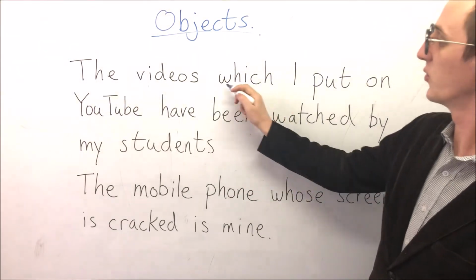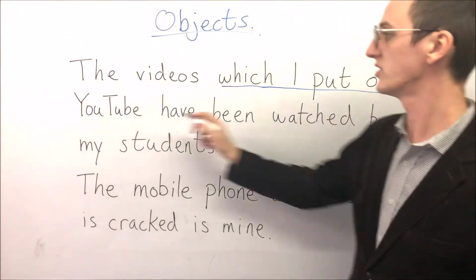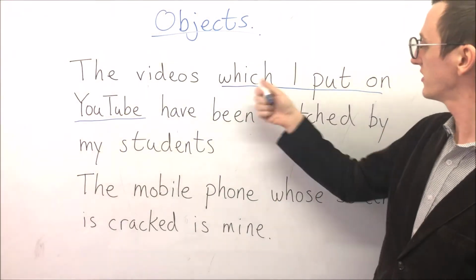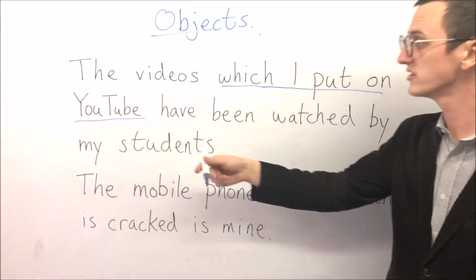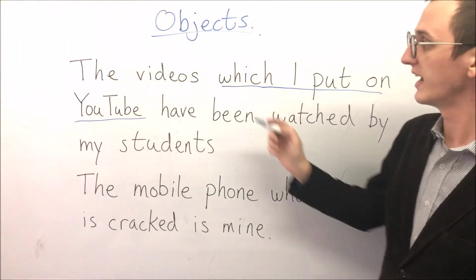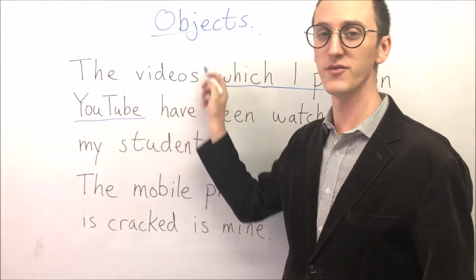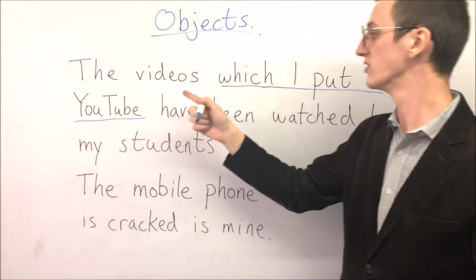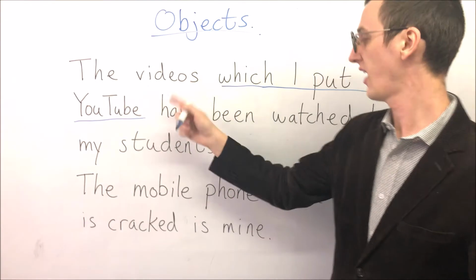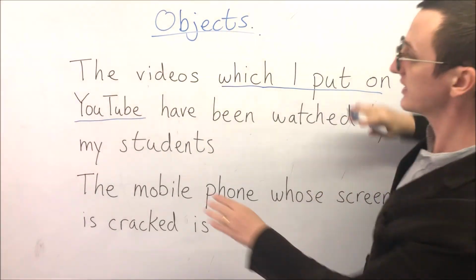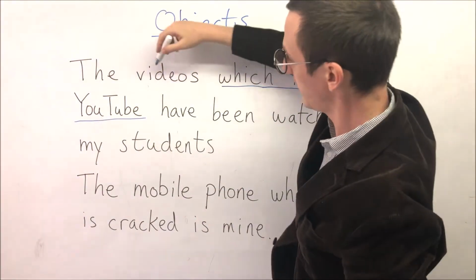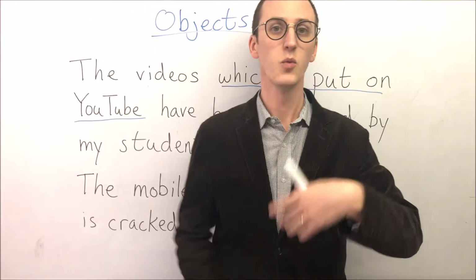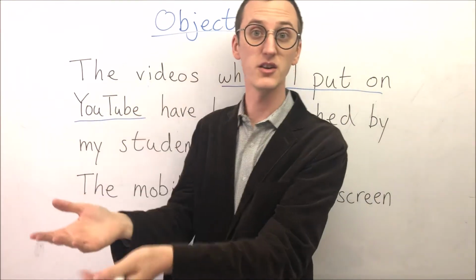So here we have "which I put on YouTube" in "the videos which I put on YouTube have been watched by my students." This clause is the relative clause, and it comes after the noun, videos. What videos? If we didn't have this part, we'd have "the videos have been watched by my students." So let's say we are talking, "Oh, I put lots of videos on YouTube."